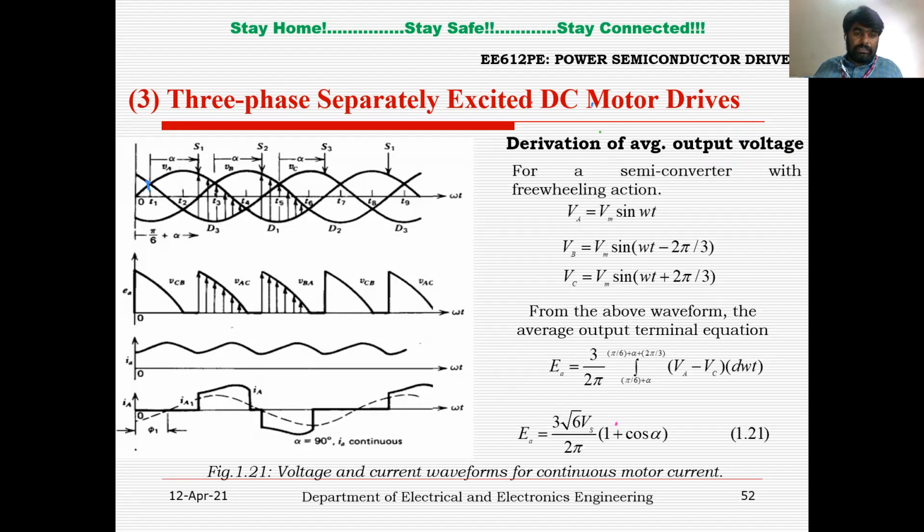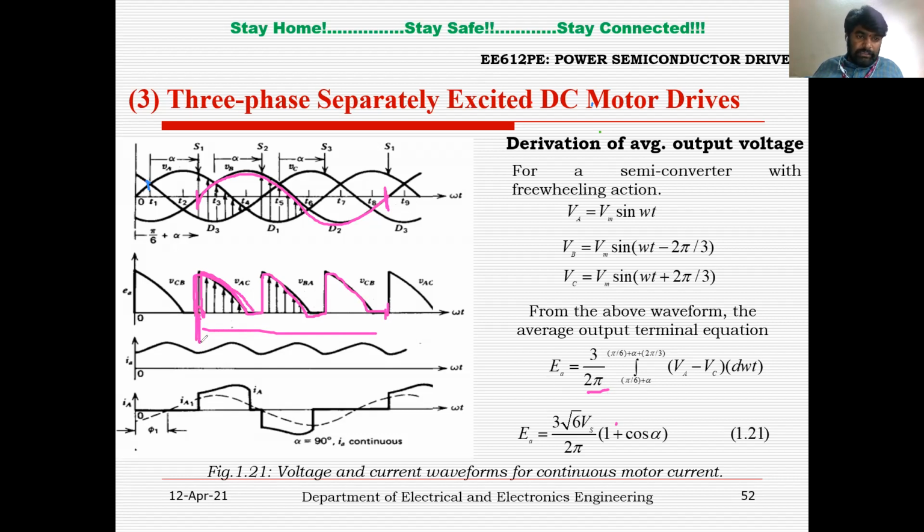And here you can see the derivation of average output voltage. So now if you see from here to here, it is completing one input cycle. So in one input cycle, you can see the 3 output cycles, 1, 2, and 3 up to this particular point. So in a 2 pi interval, it is 3 by 2 pi, because there are 3 such cycles, right? So 3 by 2 pi.